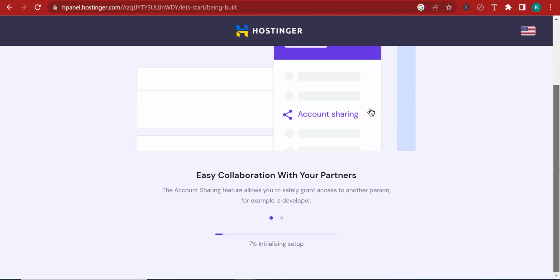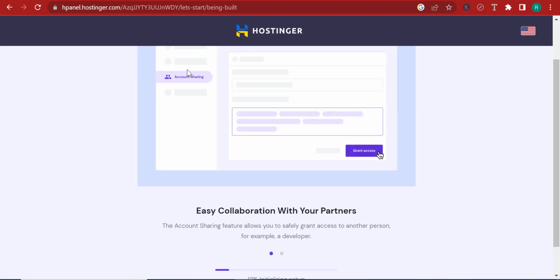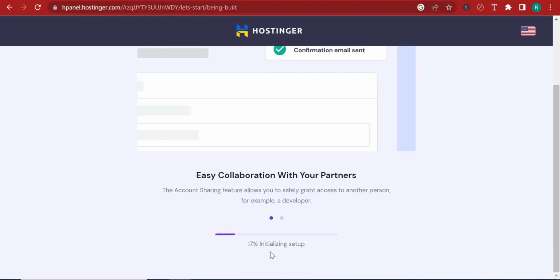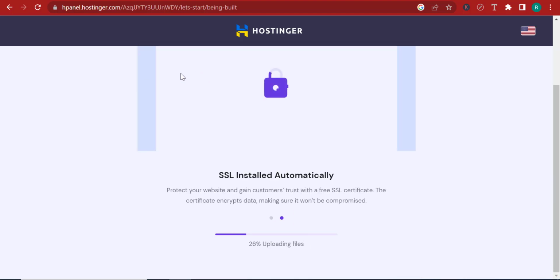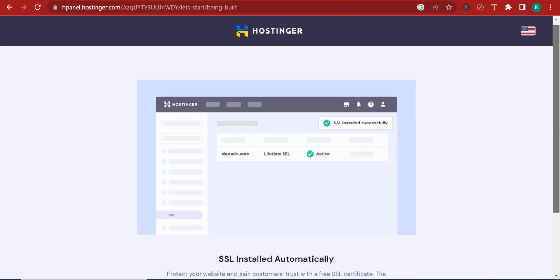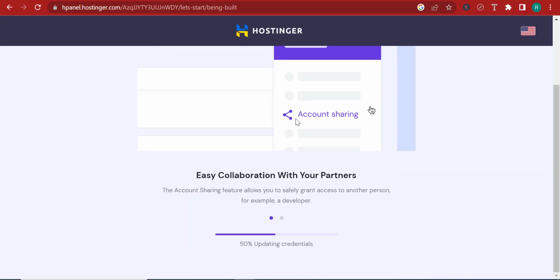So right now, WordPress is being installed, and we're at 14, 15, 16. All right, it's getting installed, and I'm just going to wait until everything is installed. You can see right now the SSL is being installed. So I'm just going to wait a little bit before we can access the WordPress dashboard.